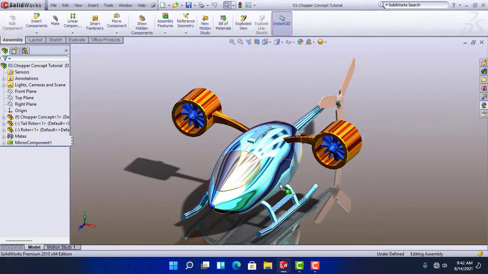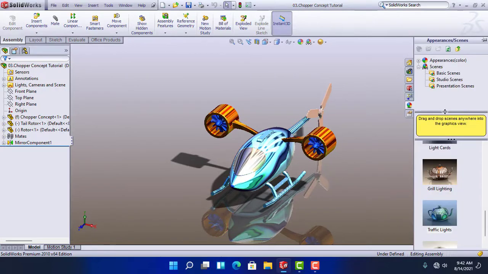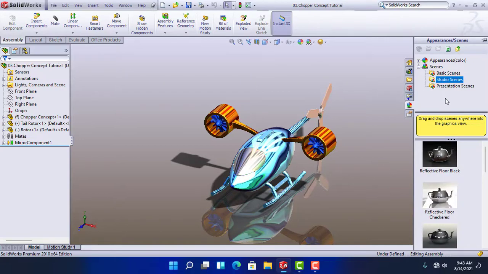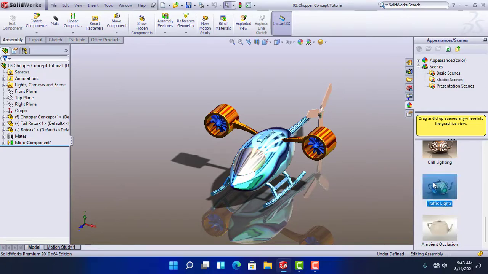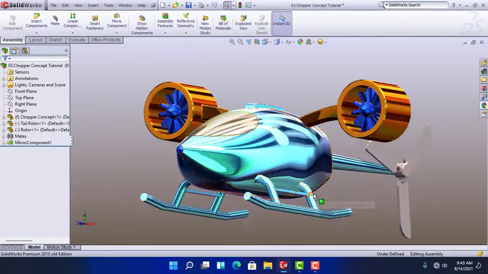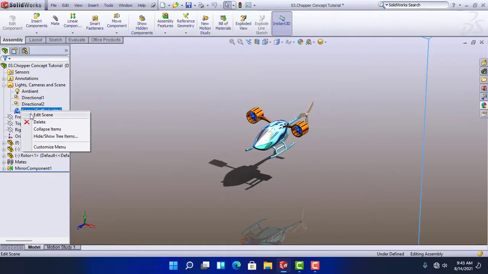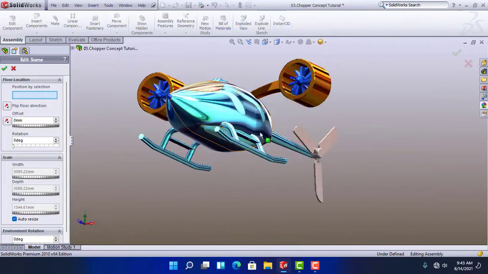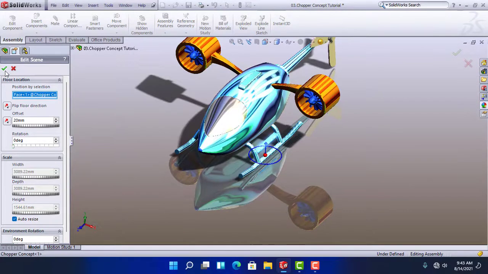First of all, if you are not using the same scene as I am, go to the Appearance tab and under Studio Scenes, it's called Traffic Light. Like that. Okay. Let's fix the shadow. Go to Edit Scene. Select this face and offset it 20 millimeters. Yeah, that looks good.